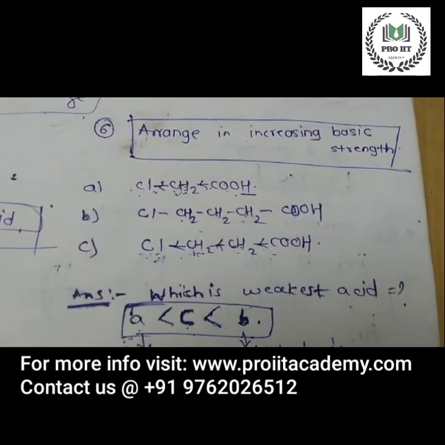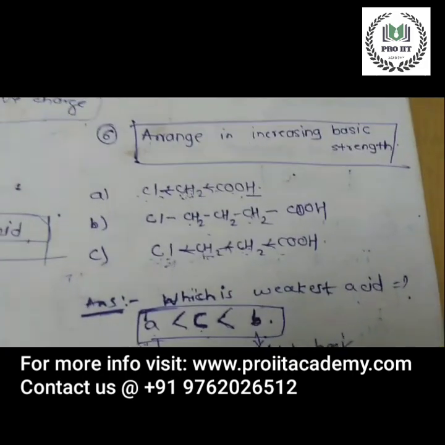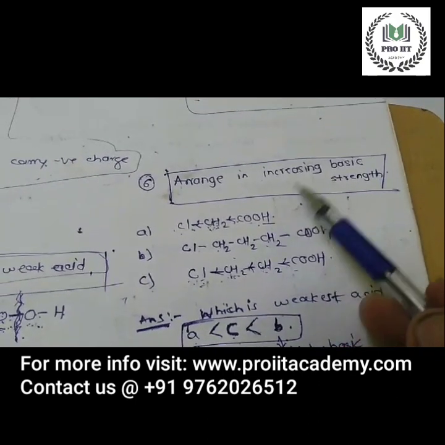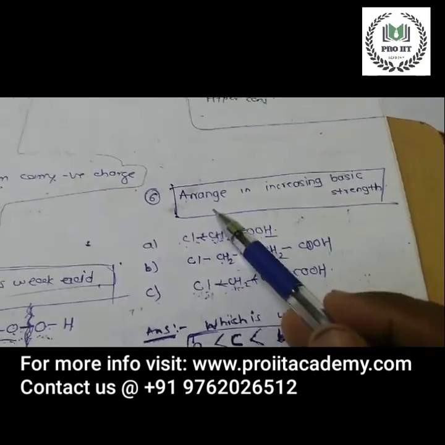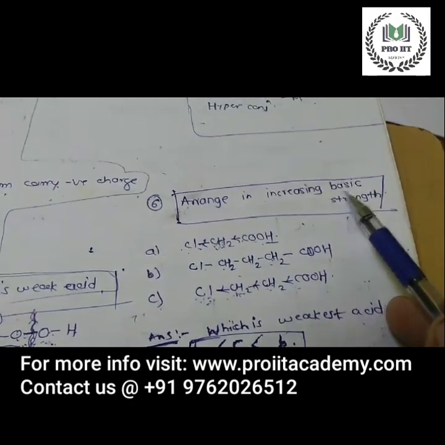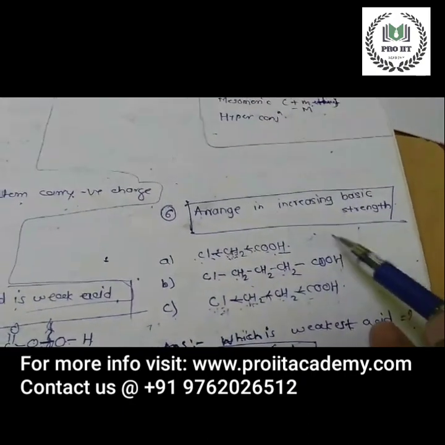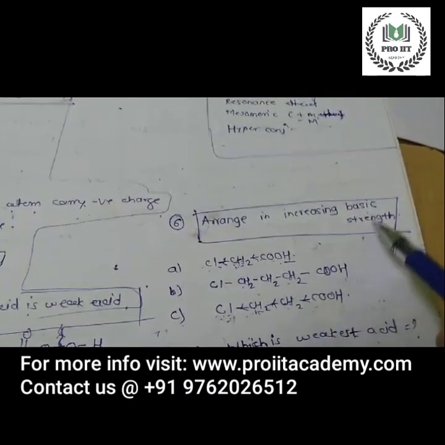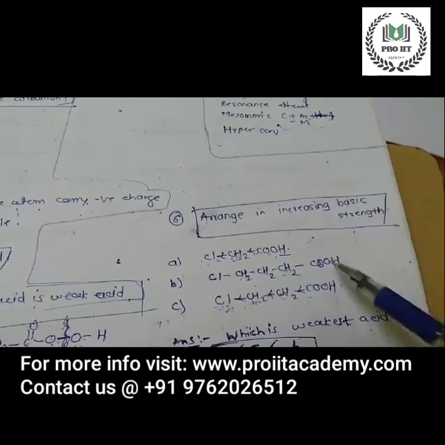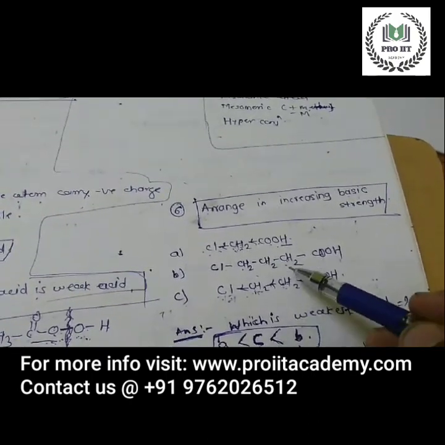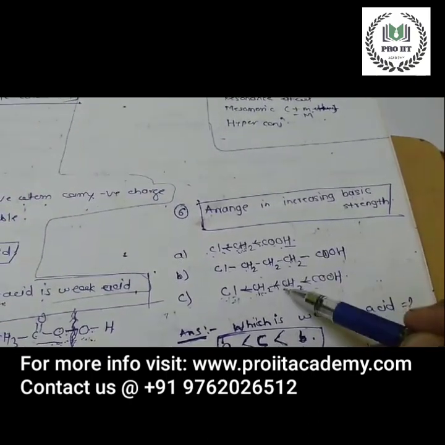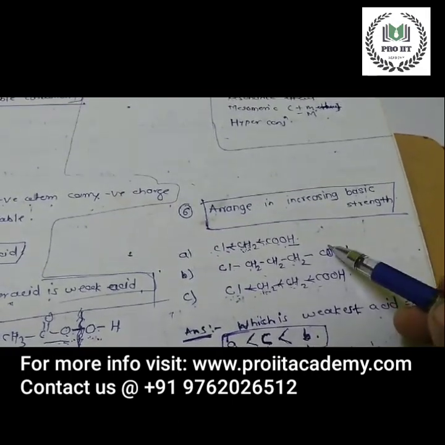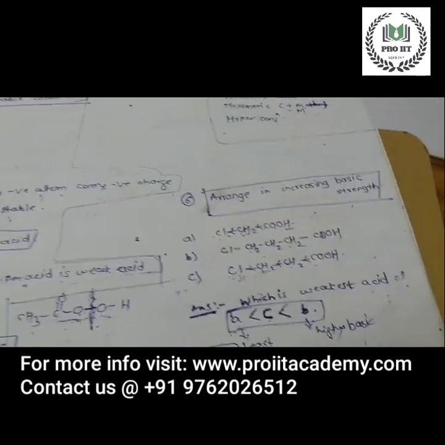Arrange in increasing basic strength. Now we have to look at all these options, A, B, and C. These are acids. They have twisted the question. They have not asked us about the acidic strength, they have asked about the basic strength. They have given acids and asked for basic strength. So what is basic strength? If the compound is more acidic, it will be least basic. The compound which is least acidic will be the most basic. So we have to understand which is the strongest acid.